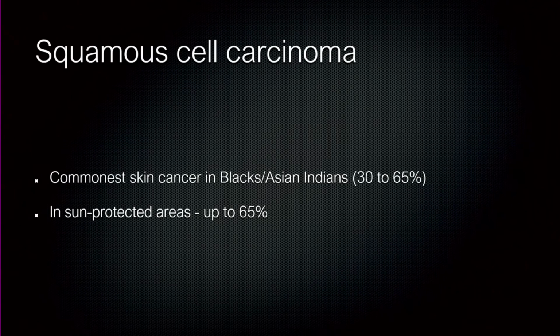The other interesting factor is that it is found mostly in sun-protected areas, in contradistinction again to white skin, where it's found in sun-exposed areas. Up to 65% is found in sun-protected areas, and in one series in the US, 20% was found around the perianal area. So all very covered areas. So it brings into question, what is the importance of light in the etiology of squamous cell carcinoma in skin cancer? It probably isn't that important.